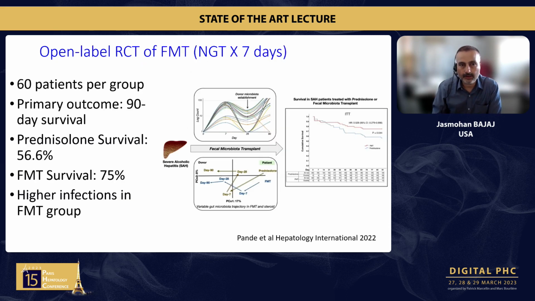What about this study? This is an open-label RCT of FMT using a nasogastric tube for 7 days in 60 patients per group. And they found the survival in prednisolone was only 56.6%, whereas the FMT survival was 75%. However, there was a trend towards more infections in the FMT group.